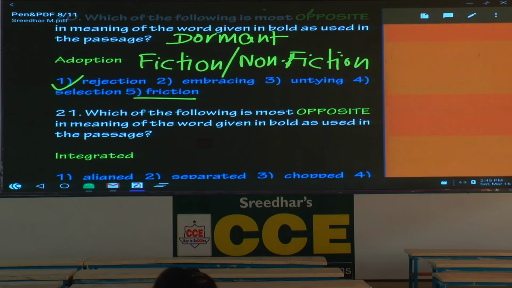So if someone asks, sir, how can we improve our conversational English? My suggestion: you have to read fiction novels, not the Hindu paper. The Hindu paper is written English. It has nothing to do with conversational English. For conversational English, you have to read fiction novels. Generally, many of these words you can get right based on exposure to the language, and some go with everyday English and the habit of reading fiction novels. So friction is different, fiction is different. That's the reason why I had to speak for 5 minutes. Hope you got the difference.